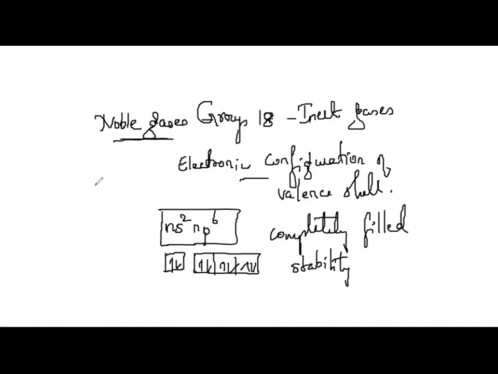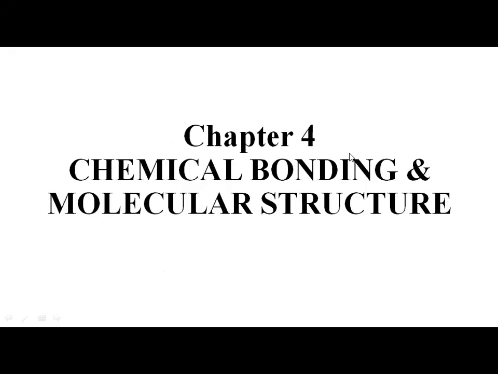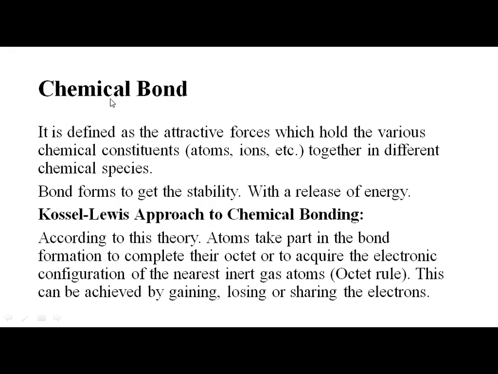Now the question is, how do all the elements try to become stable? They try to get such a configuration in their valence shell, because the inner core shells are all completely filled. When they were trying to get that configuration, there was formation of a chemical bond. So a chemical bond is defined as the attractive force which holds the various constituents, atoms or ions, together in chemical species. A bond forms to get stability, with a release of energy.